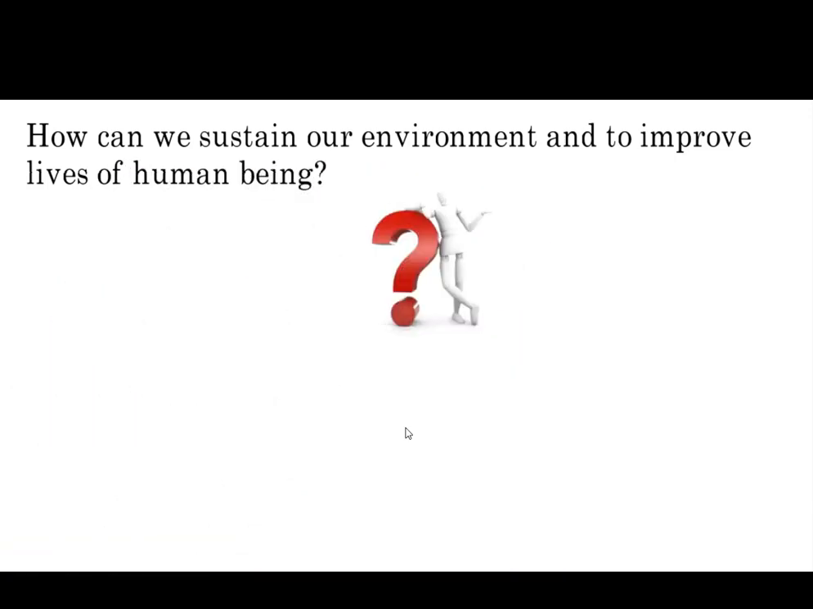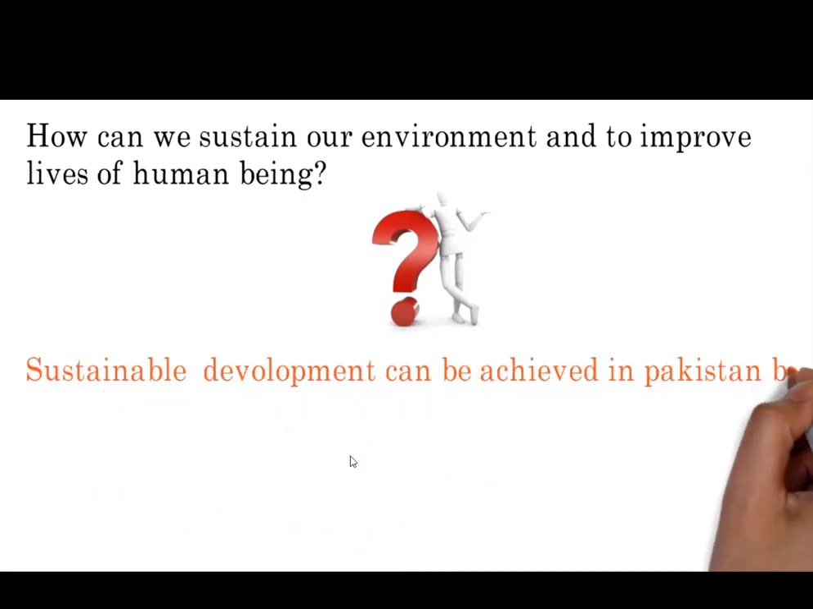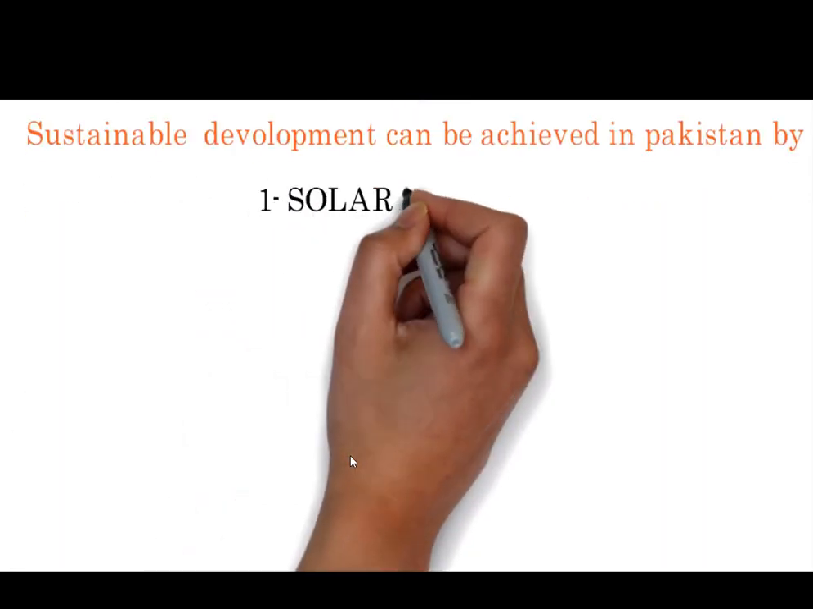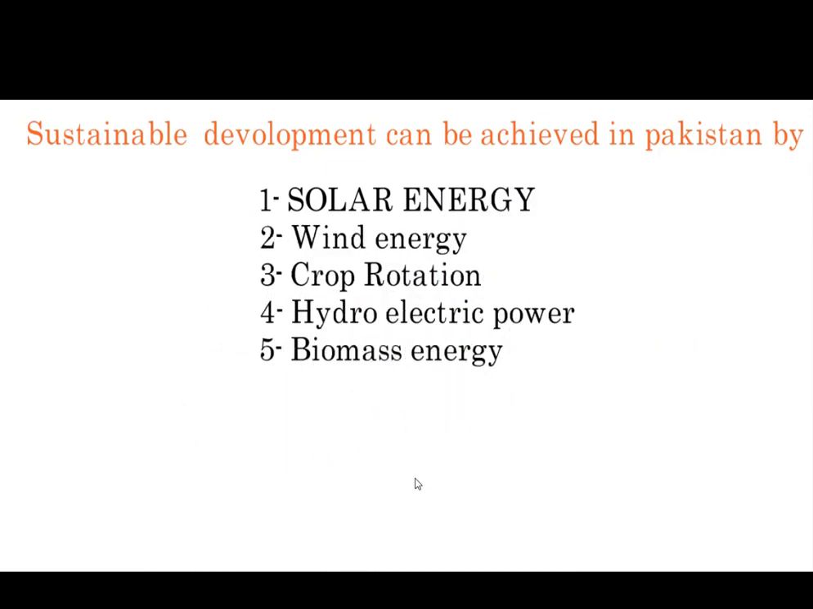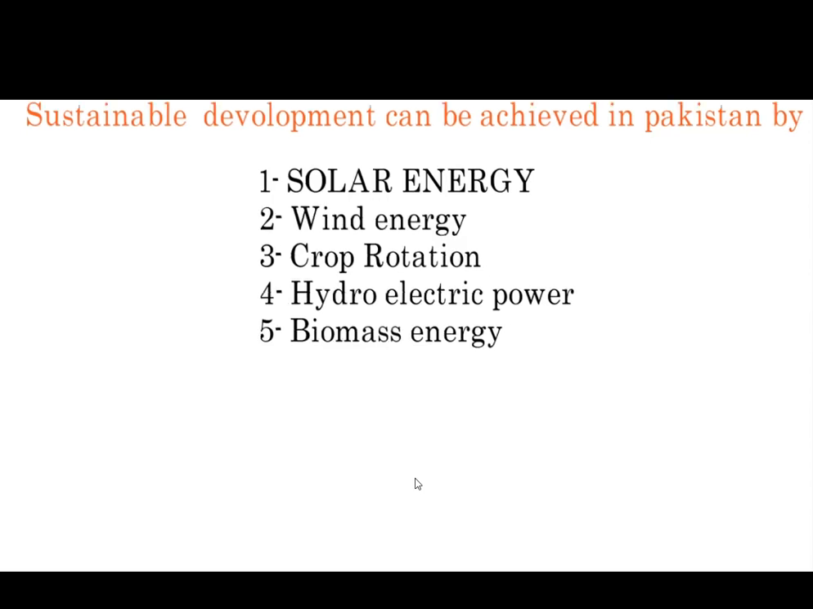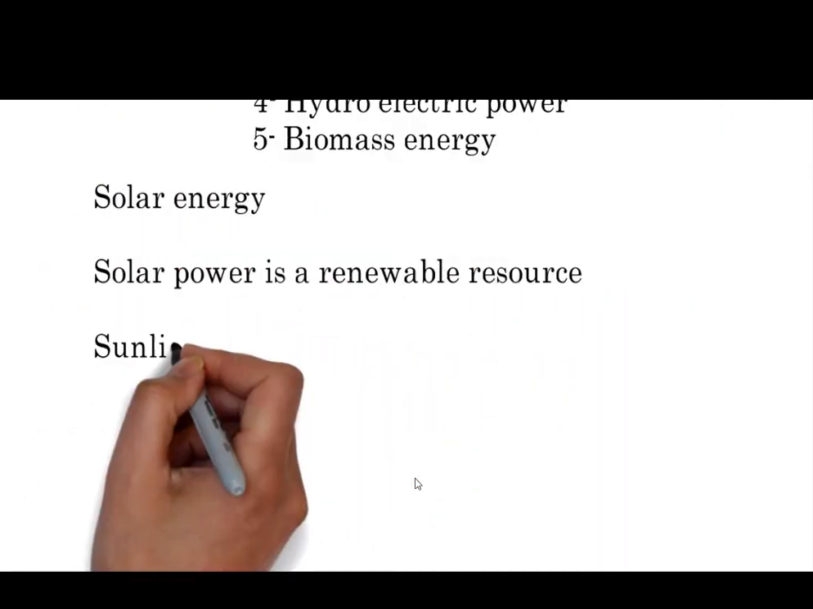A sustainable environment can be achieved by using different sources like solar energy, wind energy, crop rotation, hydroelectric power, biomass energy, and some other sources that can be used to sustain the energy and to sustain the environment of the Earth's atmosphere. So we will discuss these points one by one.